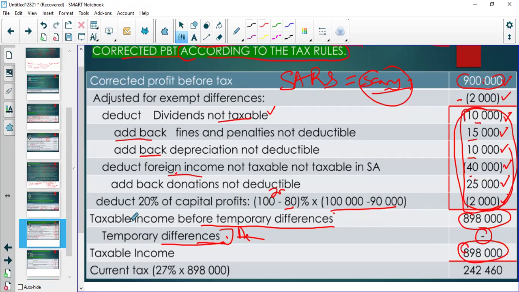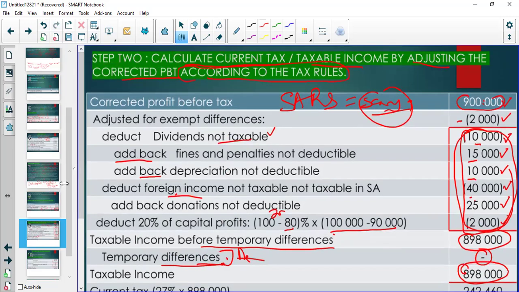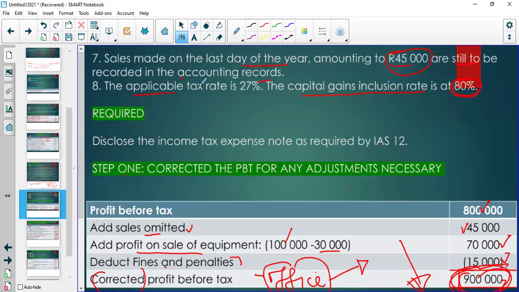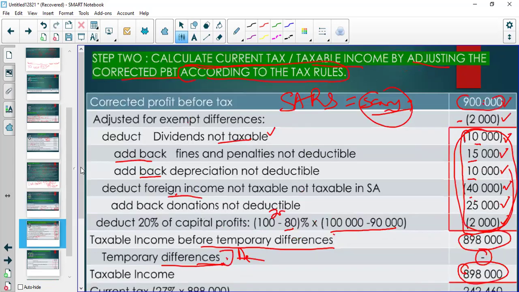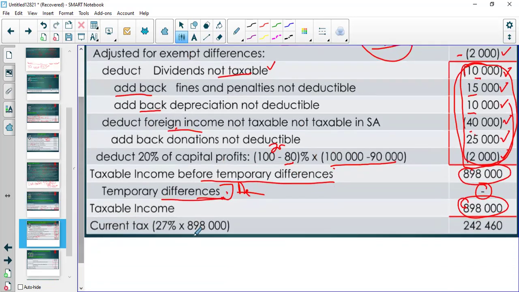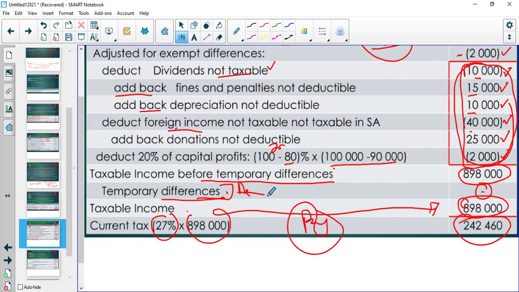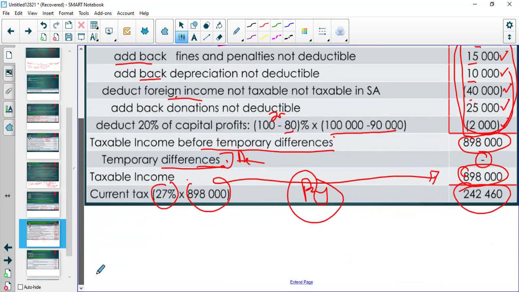Now, on this taxable income, you're going to apply the tax rate. We are told the applicable tax rate is 27%, right? So we're going to say 27%, not of the profit before tax, but 27% of the taxable income. So when you do this calculation, your lecturers want you to show this tax rate and the taxable income coming from here, right? And that is what you're going to pay to SARS.